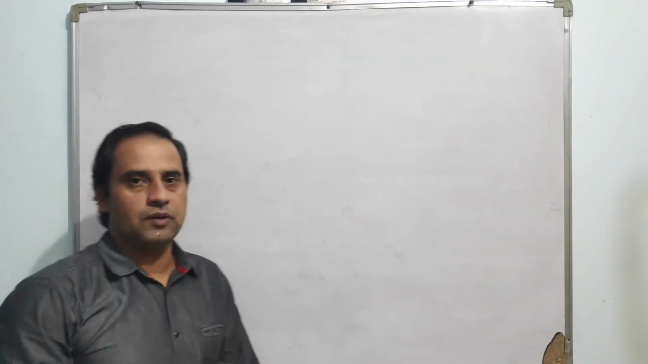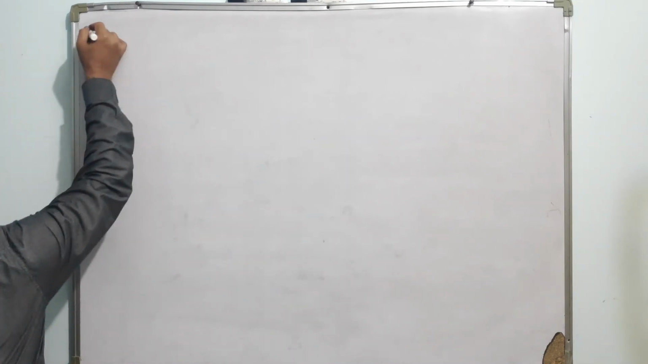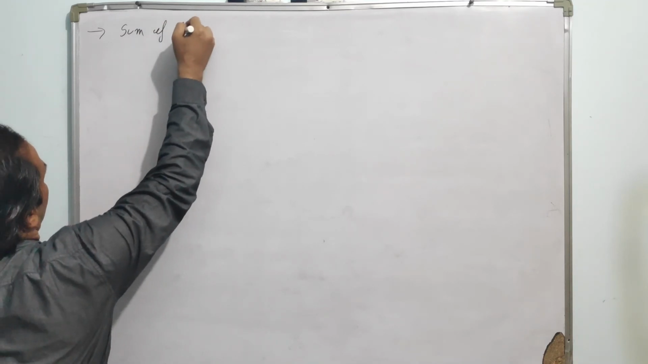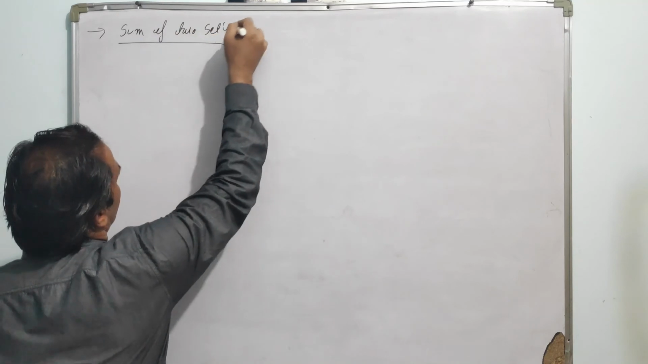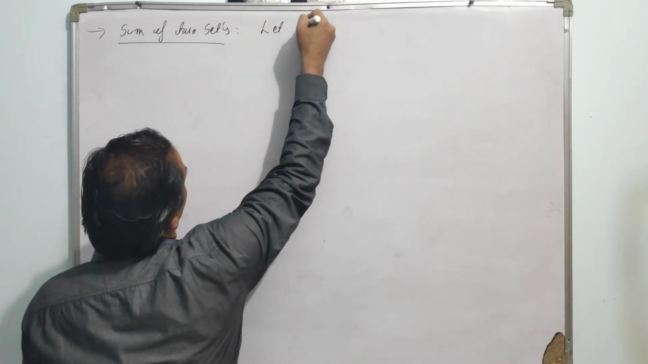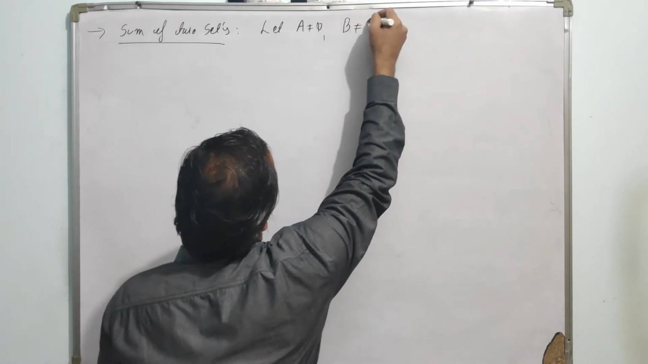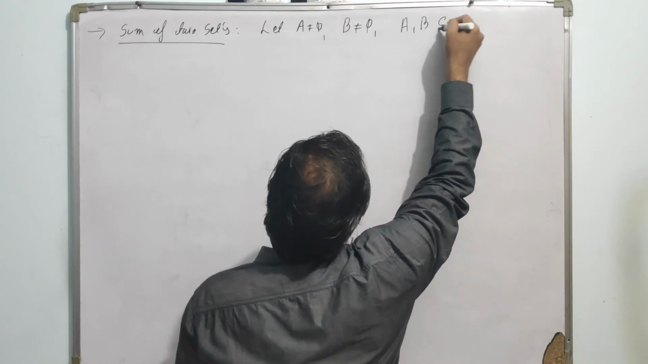And next are some properties on the sum of sets and the product of sets. So let's define the sum of two sets. Let A be a non-empty set and B also a non-empty set, and A and B are subsets of the real numbers.